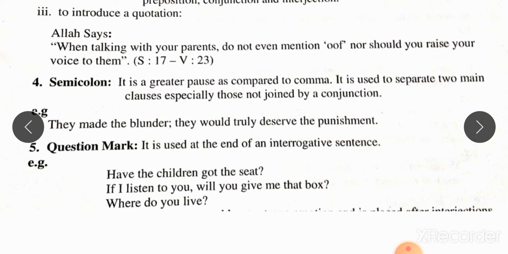The fifth one is the question mark. It is used at the end of an interrogative sentence. For example, have the children got the seat? Put a question mark. If I listen to you, will you give me that box? Put a question mark. Where do you live? Put a question mark. So at the end of an interrogative sentence, we will put a question mark.